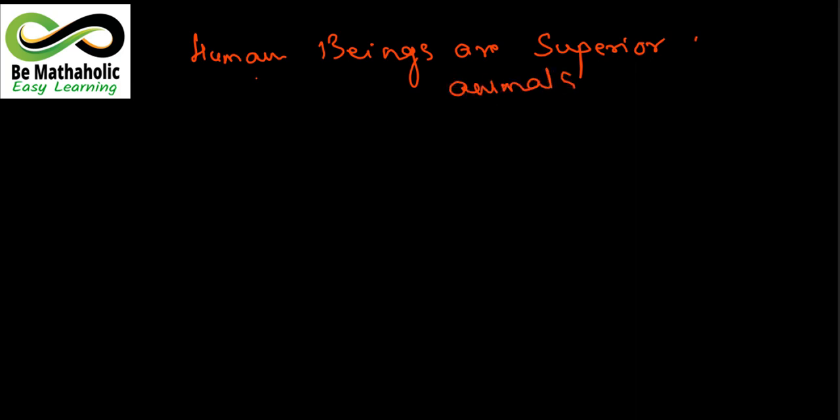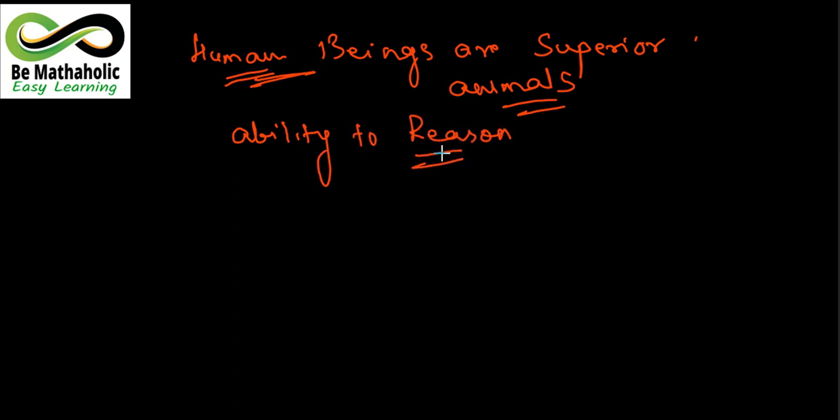The simple answer to this is that humans have the ability to reason. They have the reasoning capacity. उनकी thinking capacity बहुत ज़्यादा होती है as compared to animals. That's why they are superior to animals.